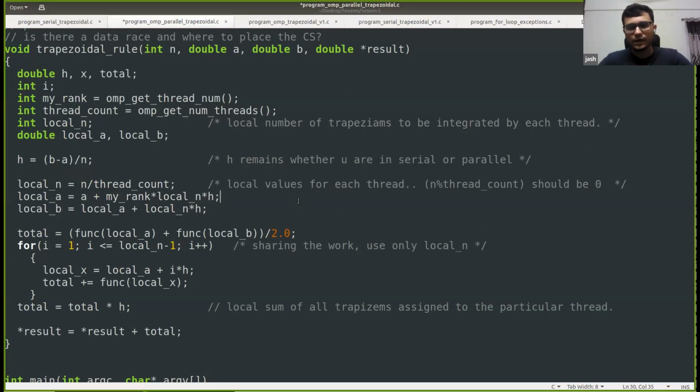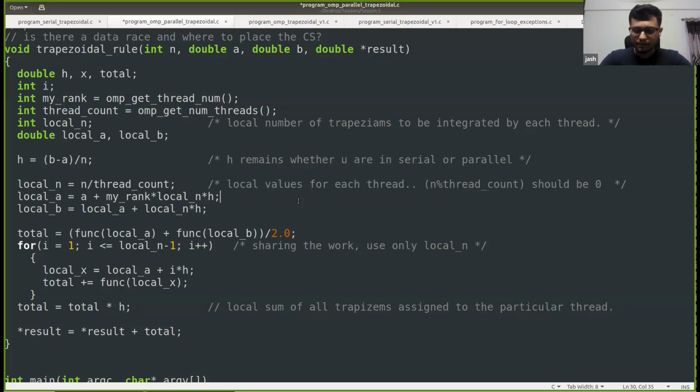Two questions. What are the thread private variables and the shared variables? And the second question is whether there is a data race within this code or not. Please try to answer these two questions.